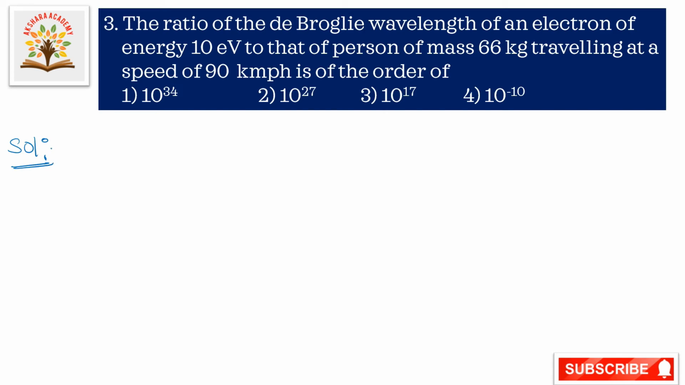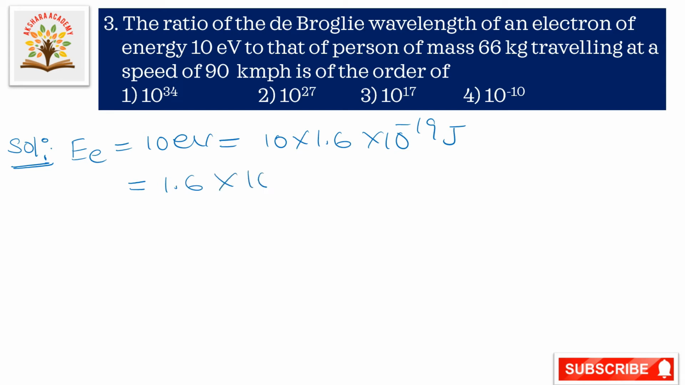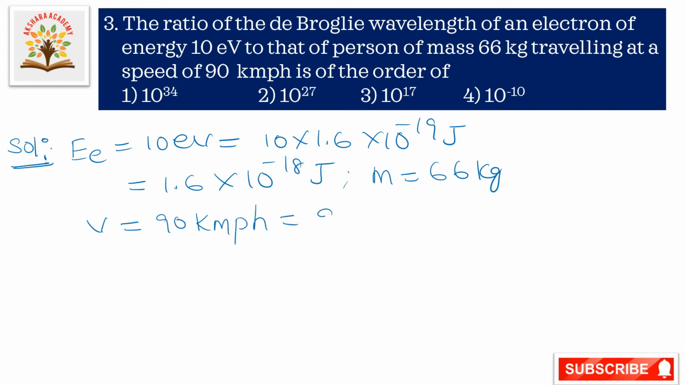Energy of electron is given as 10 electron volts, that is equal to 10 into 1.6 into 10 to the power of minus 19 joules. So this can be written as 1.6 into 10 to the power of minus 18 joules. Mass of the person is given as 66 kilograms, and speed V is 90 kilometers per hour. Converting into meters per second, multiplying by 5 by 18, 18 ones are 18, fives are 90, that is equal to 25 meters per second.